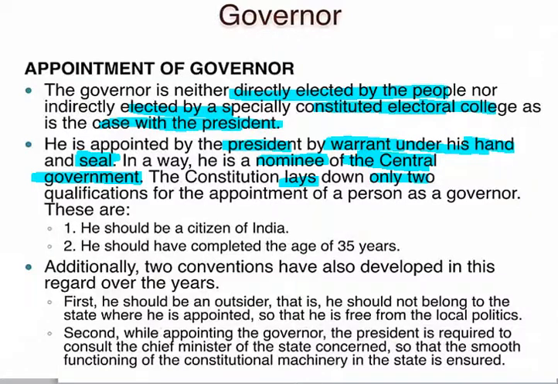The Constitution lays down only two qualifications for the governor: he should be a citizen of India and he should have completed the age of 35. In addition to this, there are two conventions. First, he should be an outsider, that is, he should not belong to the state where he is appointed.